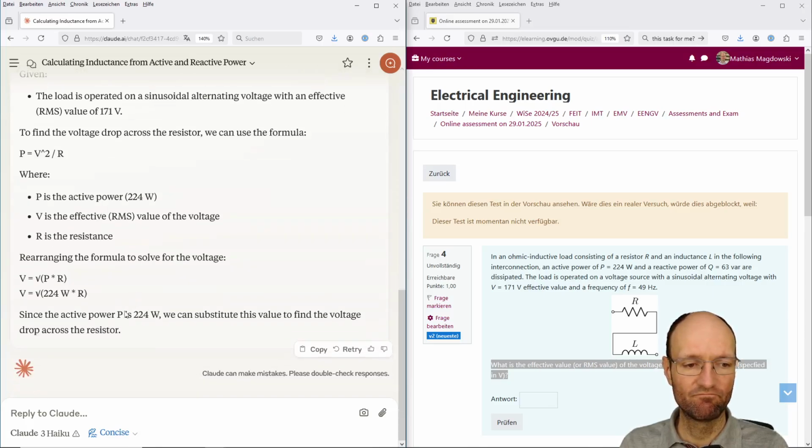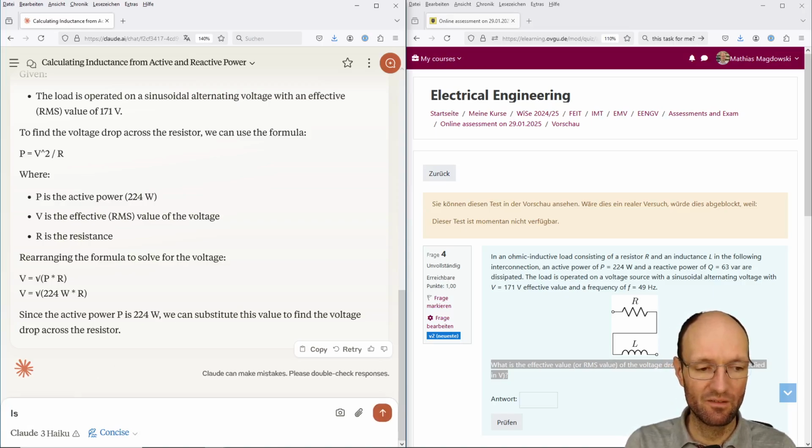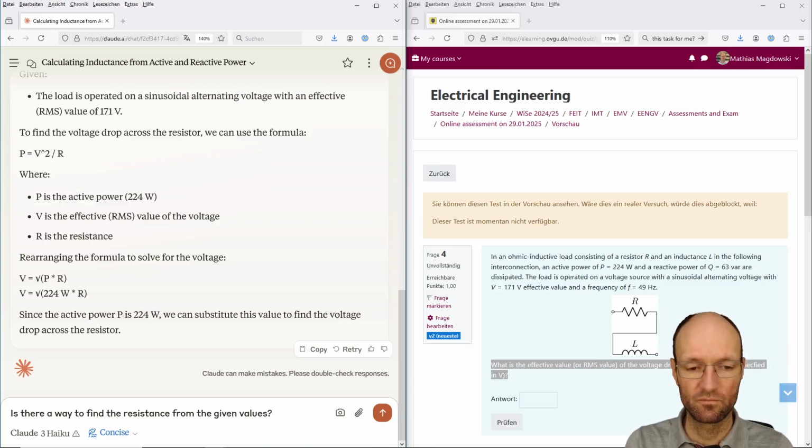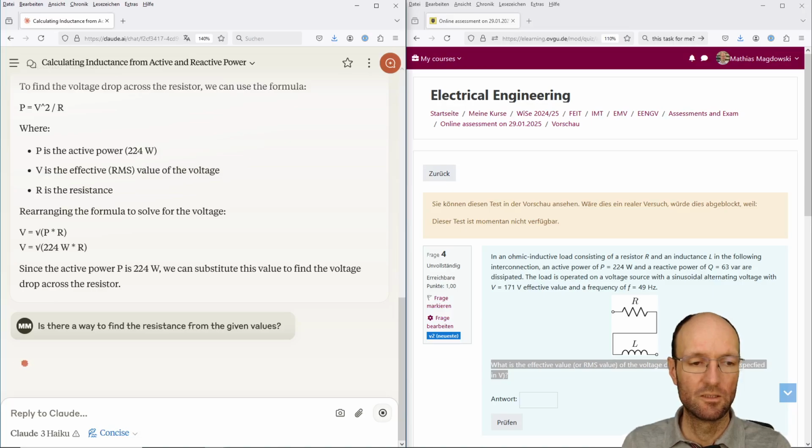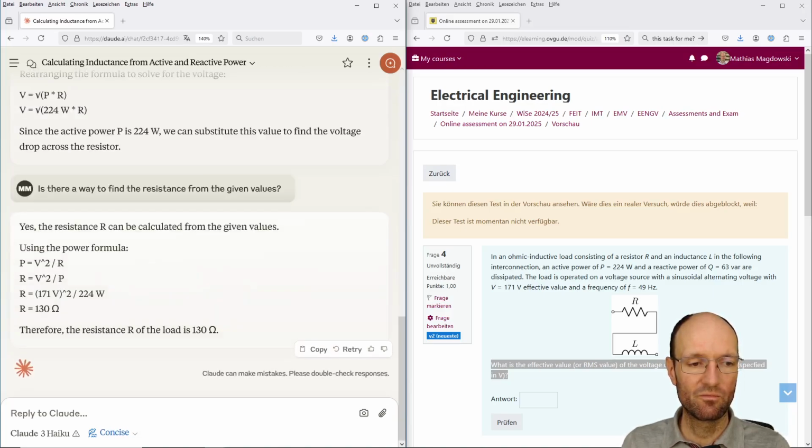Okay, so I could ask back, is there a way to find the resistance from the given values? Because this is not a satisfactory answer. Okay, and so now it does something. Okay, therefore the resistance of the load is 130 ohms, because now it assumed that the full voltage is across the resistor.